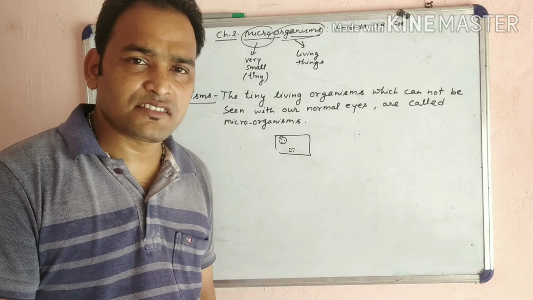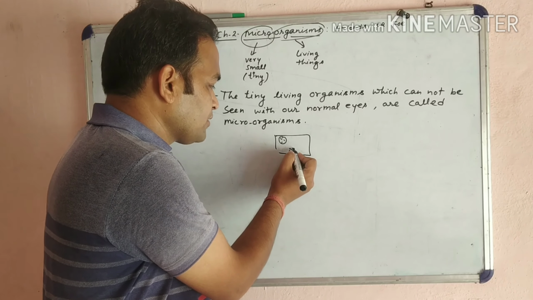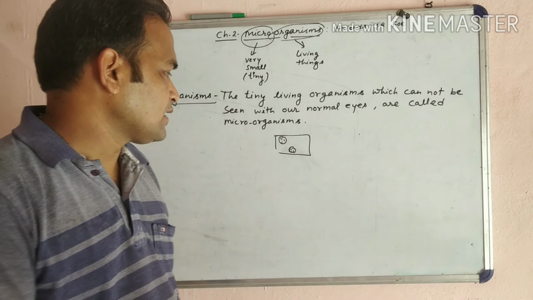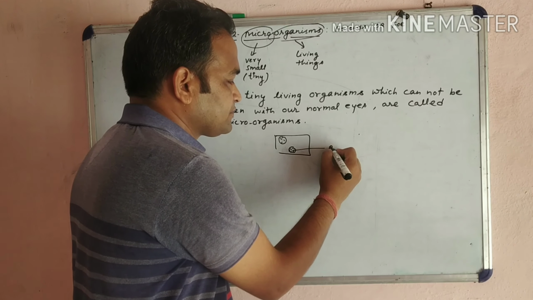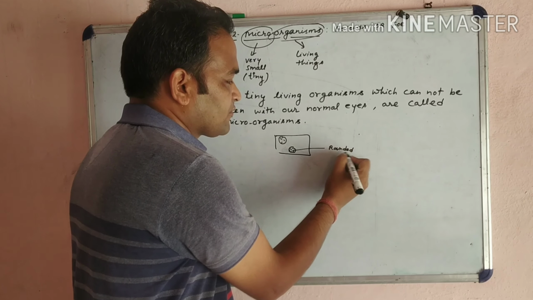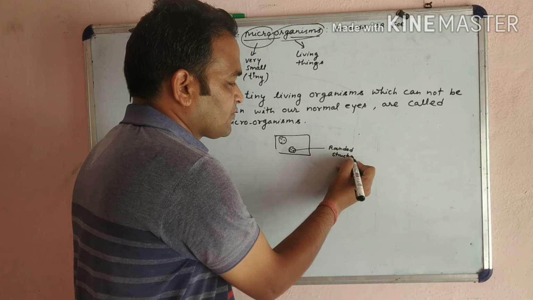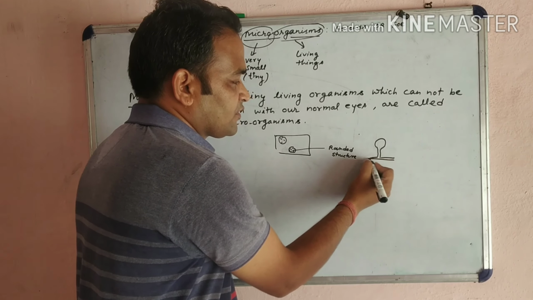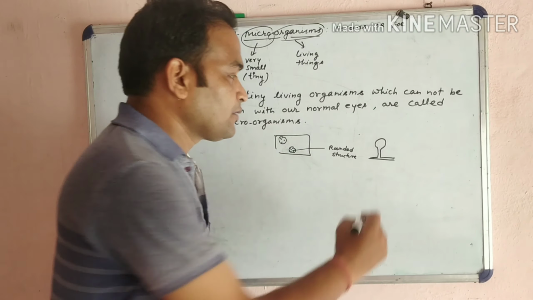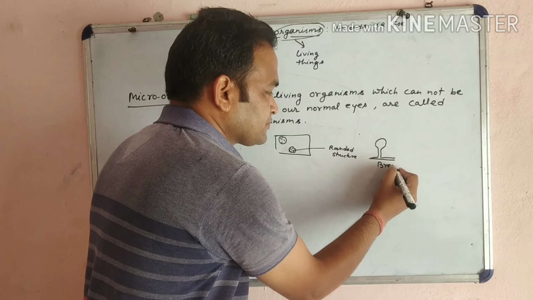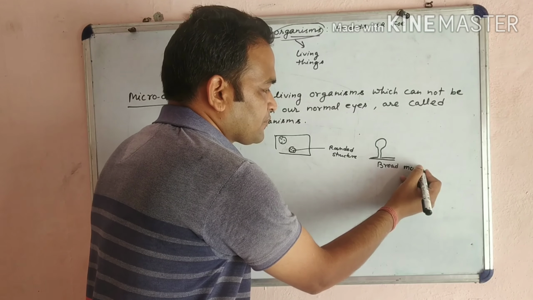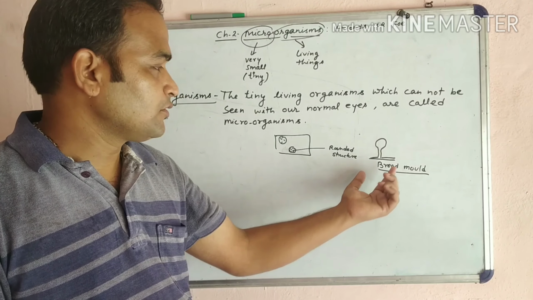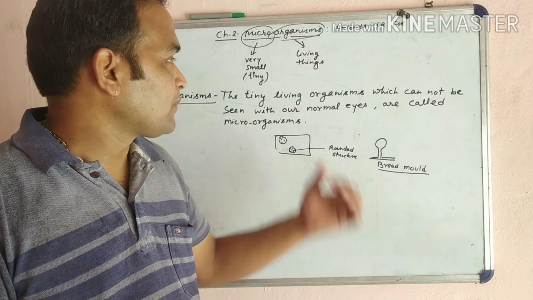Some rounded structures are there, and when we observe these rounded structures with the help of a microscope, we will see the structure like this. These are the examples of bread mold. Bread mold means the fungus which grows on bread. This is an example of a microorganism.